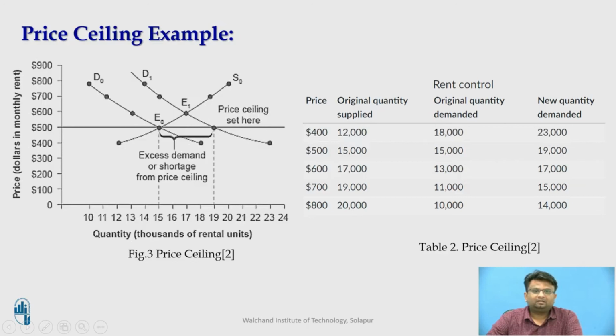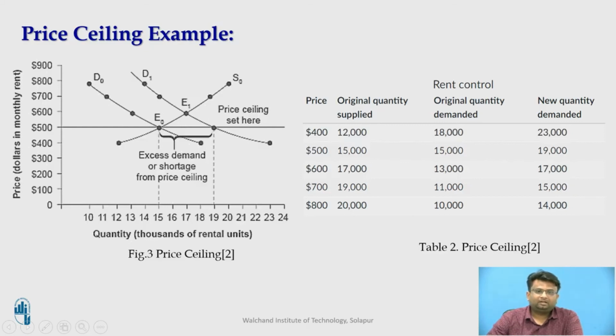Now let us suppose that a bunch of the residents were pretty unhappy with paying a 20% increase in rent. They will pressure the local politicians to pass a rent control law to keep the price at the original equilibrium, which is $500 for a typical apartment. In the demand and supply model above, the horizontal line at the price of $500 shows the legally fixed maximum price set by the rent control law.